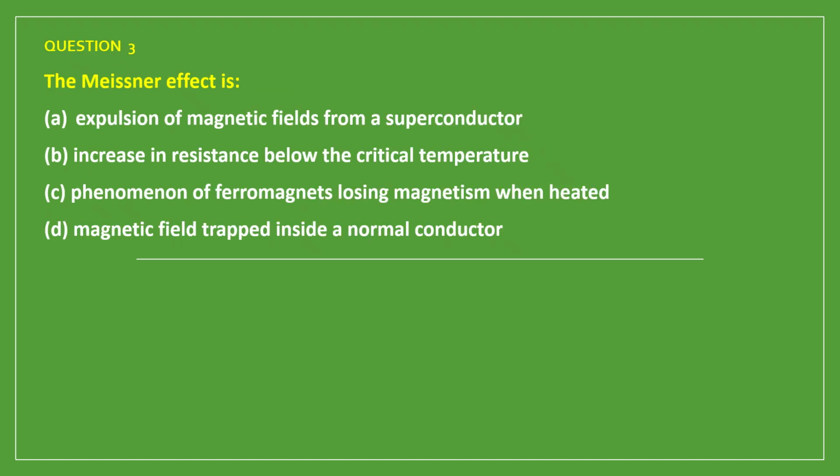Question number 3. The Meissner effect is A. Expulsion of magnetic fields from a superconductor, B. Increase in resistance below the critical temperature, C. Phenomenon of ferromagnets losing magnetism when heated, D. Magnetic field trapped inside a normal conductor. So the correct answer for this question is A, that is expulsion of magnetic fields from a superconductor. This is known as Meissner effect.